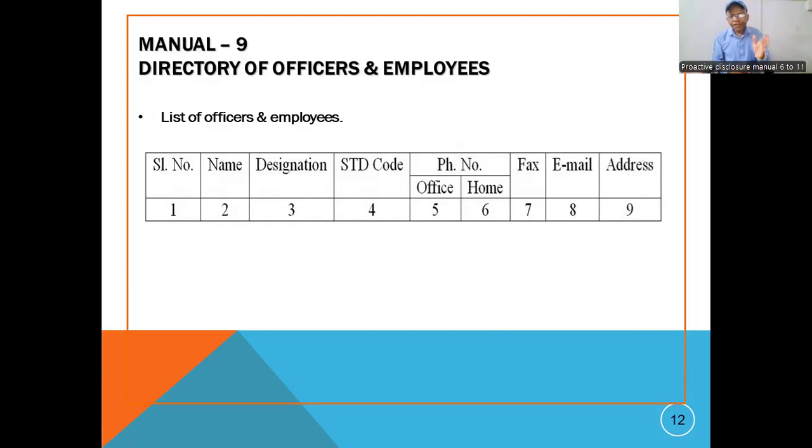Right? So here the very simple thing is there. Name of the public employee, designation of the public employee, and contact details, email address, office address. This much we have to reflect under manual number 9. Everybody, starting from officer to fourth class employee, we have to provide here. We have to reflect the data here.